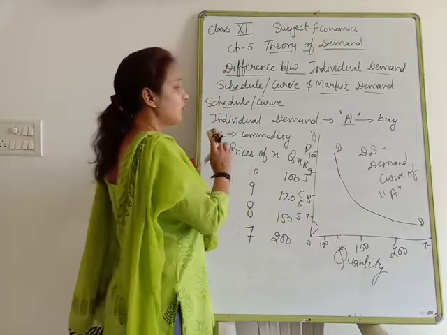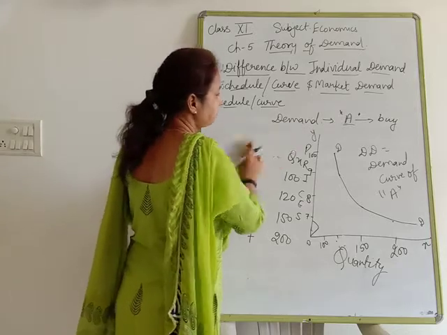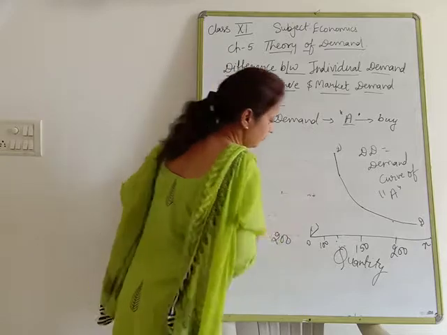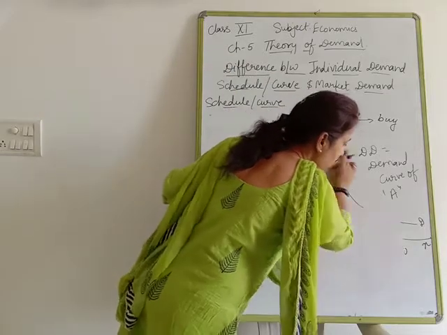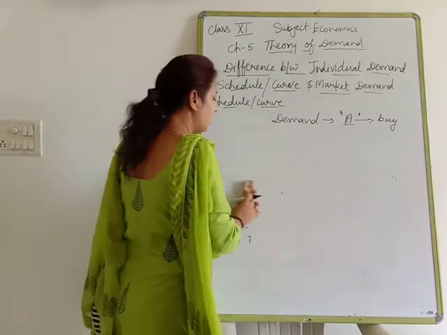Clear? Now we are going to discuss market demand. In the market, as all of you know, there are so many consumers and so many buyers.